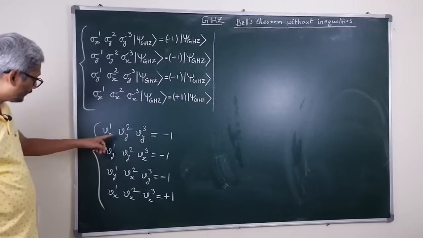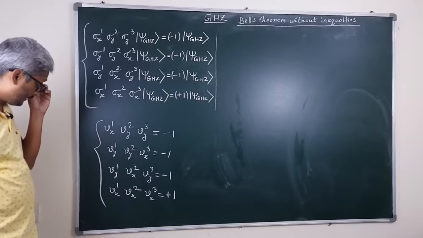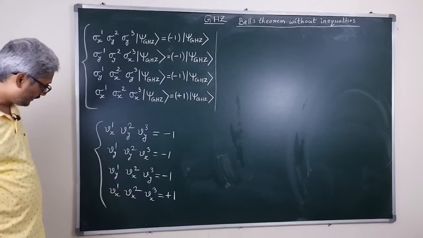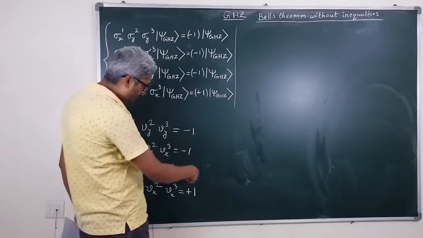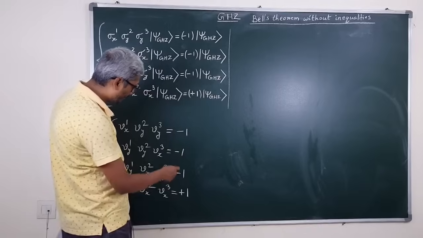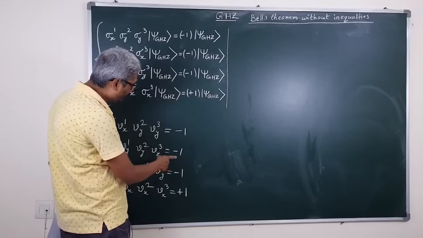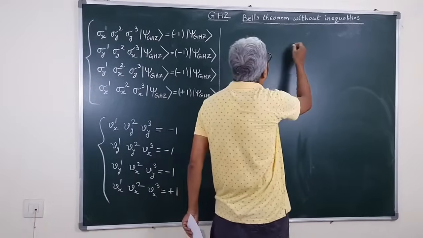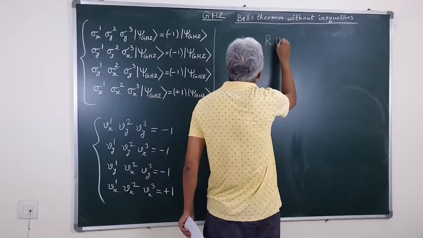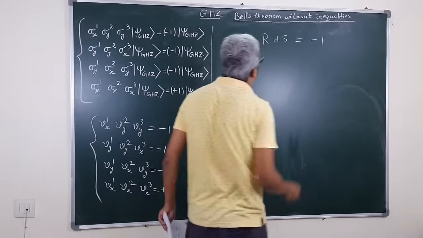Now from these equations we see an interesting contradiction arises. If we multiply the values on the right hand side of these equations, the value will be minus 1 into minus 1 into minus 1 into plus 1, which gives us minus 1, right.